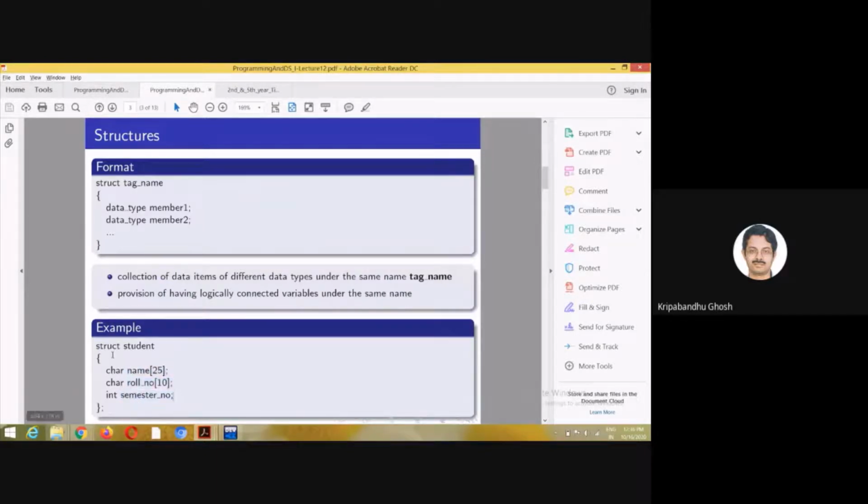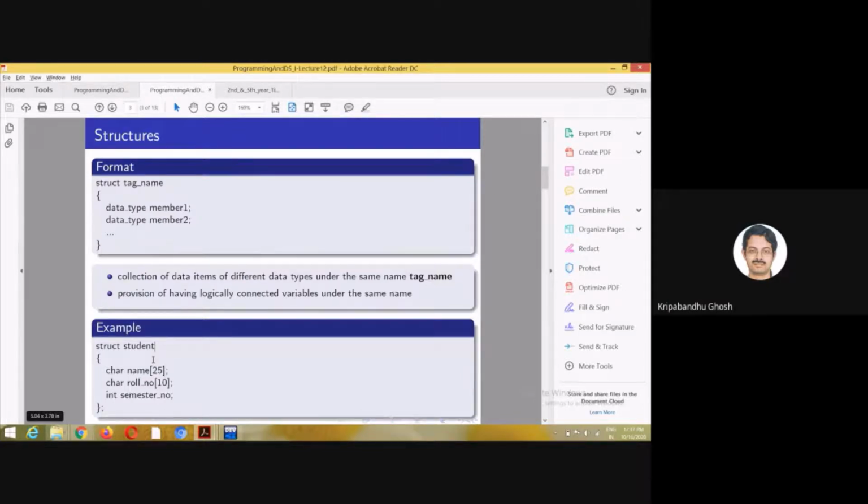So this basically encapsulates all the information of a student. You can think of it like a class, with the exception that you can only define the data members. There can't be any functions or methods as in C++ or in other object-oriented programming.